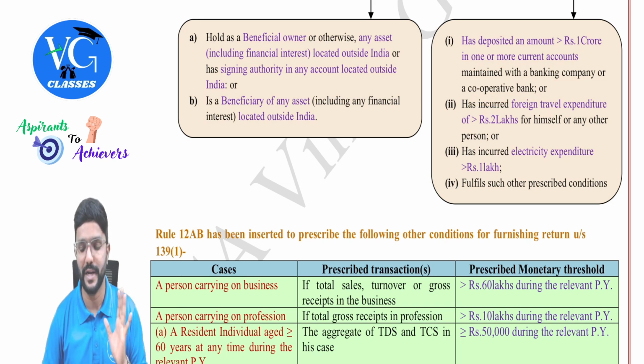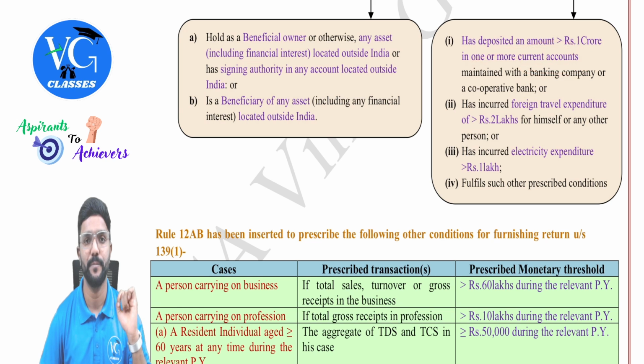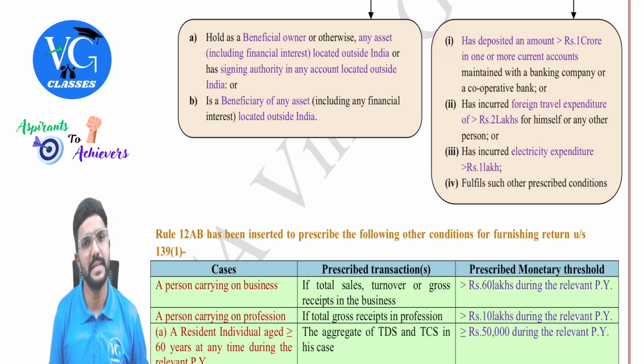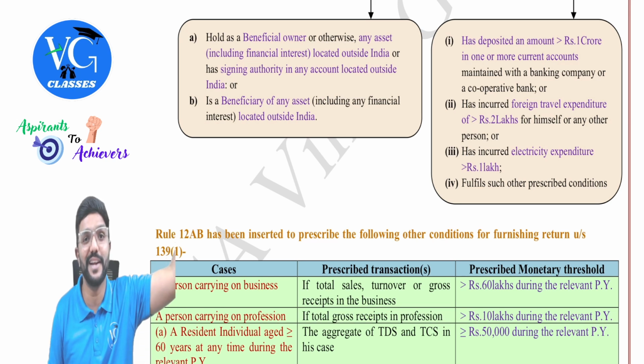In one or more current account, guys. And please be careful here, what is covered is current account. For example, assume I have only one current account. I have deposited 50 lakh or 60 lakhs during the year. Am I covered here? No. Now assume I have two current accounts and I have deposited 60 lakh in each of the accounts. Aggregate is how much? 1.2 crore, which is more than 1 crore. Should I file the returns mandatorily? Yes. Aggregate should be more than 1 crore. Then a person is covered here. If it is less than or equal to 1 crore, then no, he is not covered here, guys. He is not required to file the returns. Okay, provided he is not covered under other points.